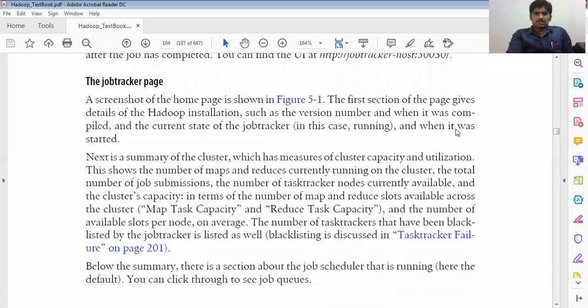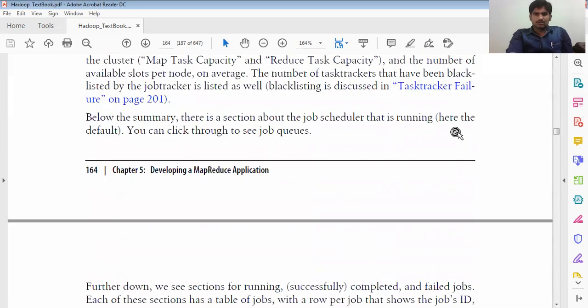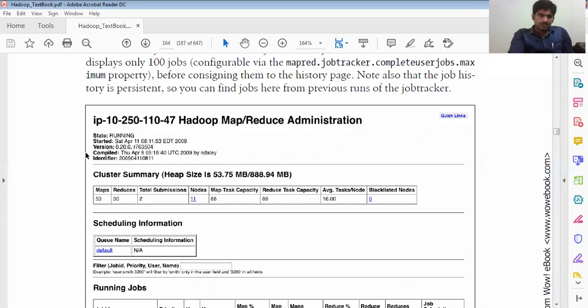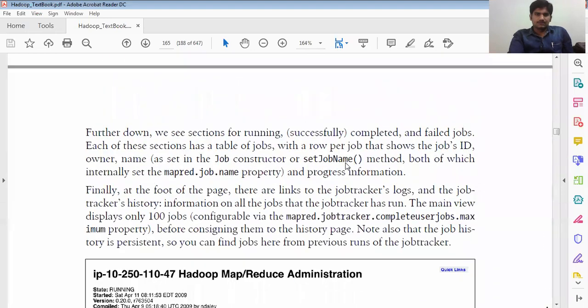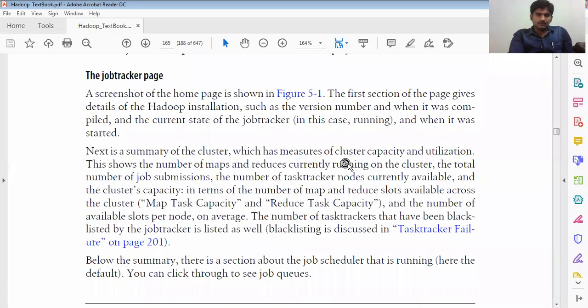So here we can see the status I am showing you. Here you see the compiled version, and here the state. It is currently in the running state. It also shows when the running state was started.